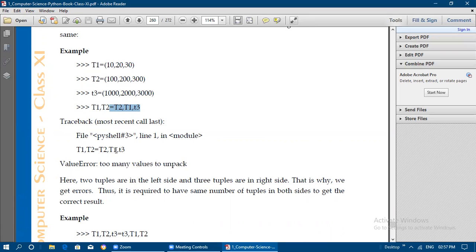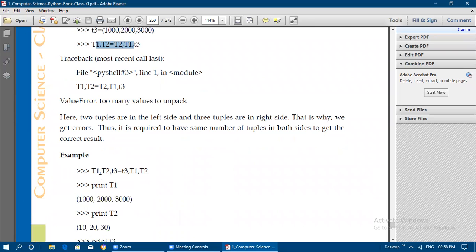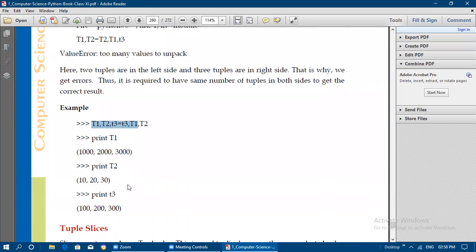That means we need to unpack the values from t2 to t1 and t1 to t2, but for t3 nothing is there on the left side. So it is required to have the same number of variables on both sides to get the correct result, otherwise this will create an error. Like this we can use it so that we do not have any error.